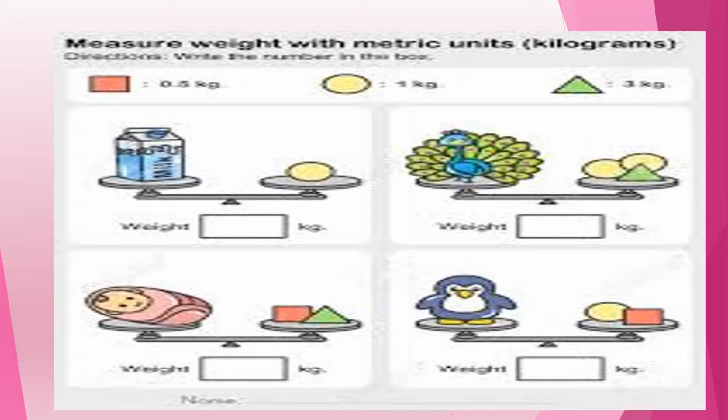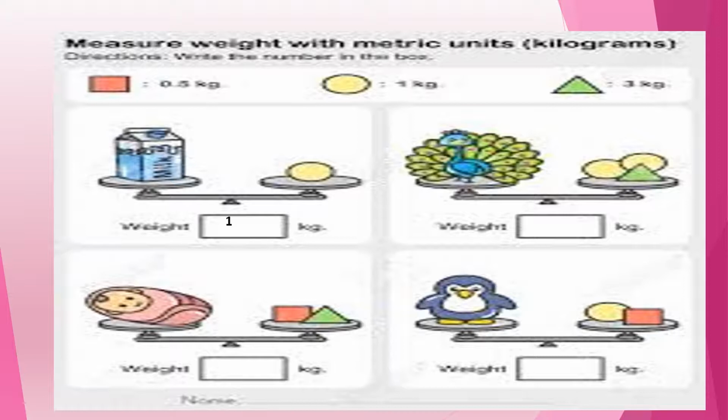Now you have to find out the weight, what weight they have. In the first picture, the sugar bag is kept there and one yellow color circle weight is kept. So what is the weight? You can see above, the weight of the circle is 1 kg. So here the weight of sugar is also 1 kg. Both are equal. Now see the second one.